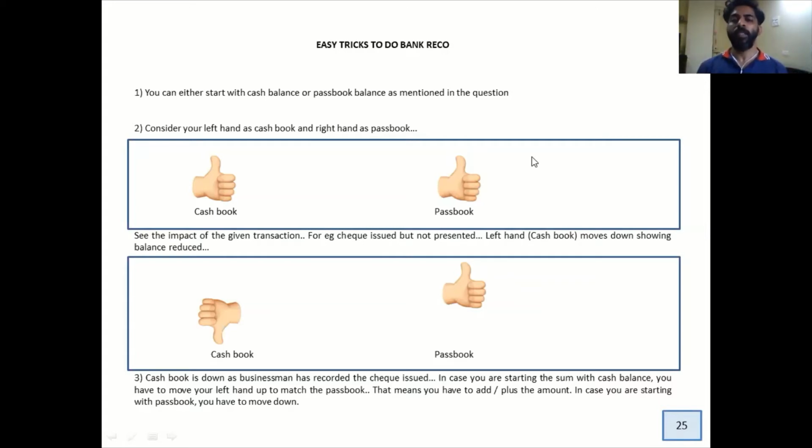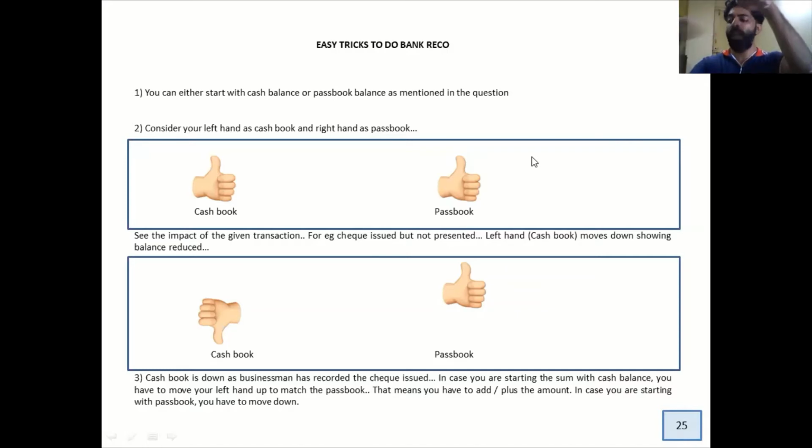All right, this is a very simple example. When we are doing the sum, you will understand it in a much better way. But at this point of time, just understand this easy trick. You're keeping two hands. Left hand is your cash book, right hand is your passbook. First, understand the transaction. Check issued, it means cash going down. Let's say that if it was check deposited, in that case what happens?